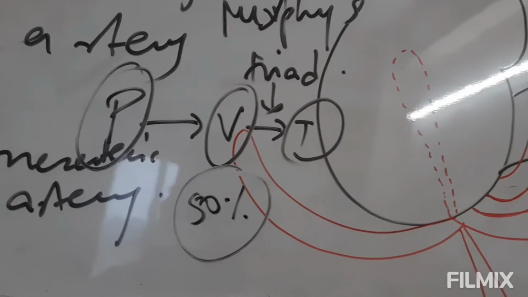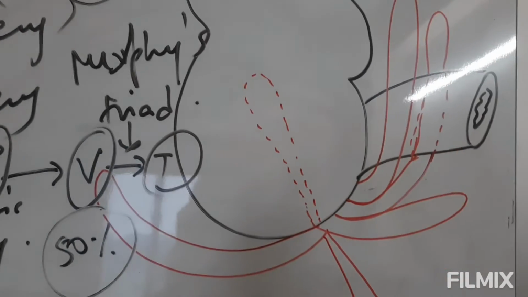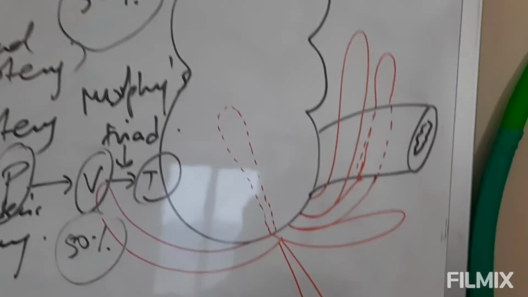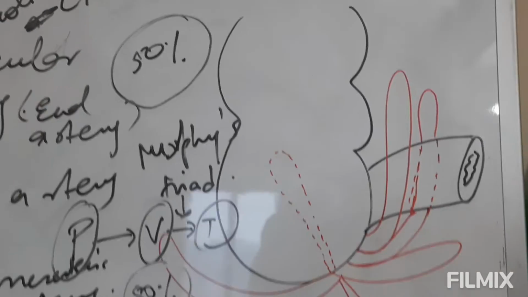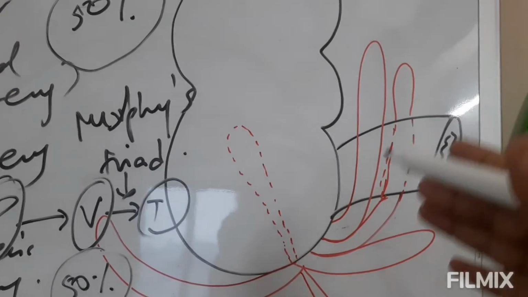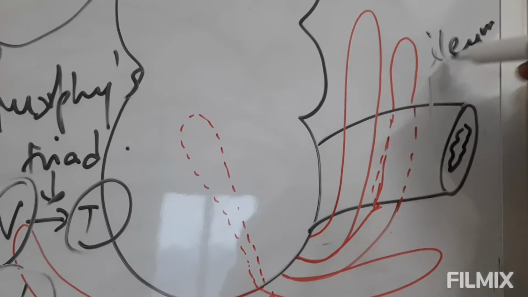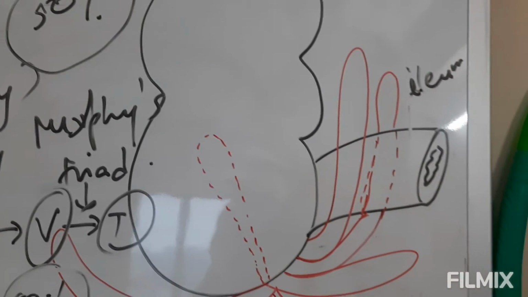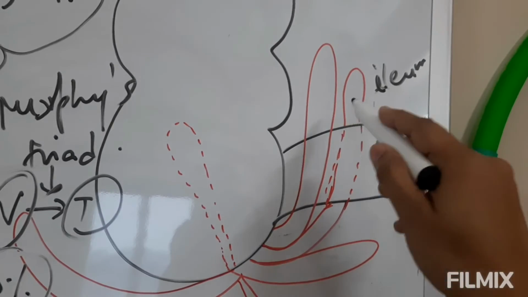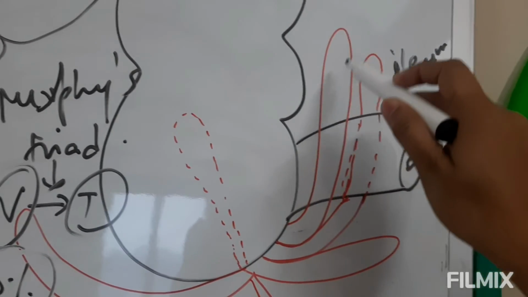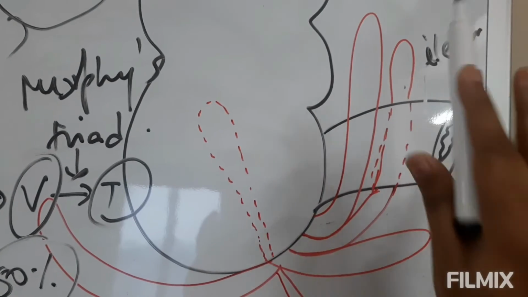Why is it so? The reason behind it is the various positions of the appendix. So this is the ileum. In the positions of the appendix, this is the ileum. Now here what I am seeing is that one appendix is lying in front of the ileum and this one is lying behind the ileum.